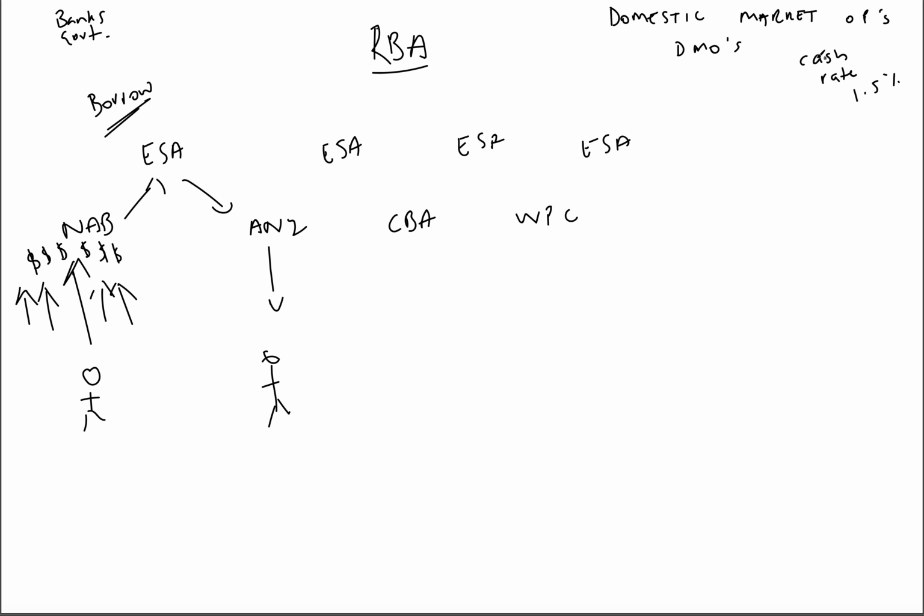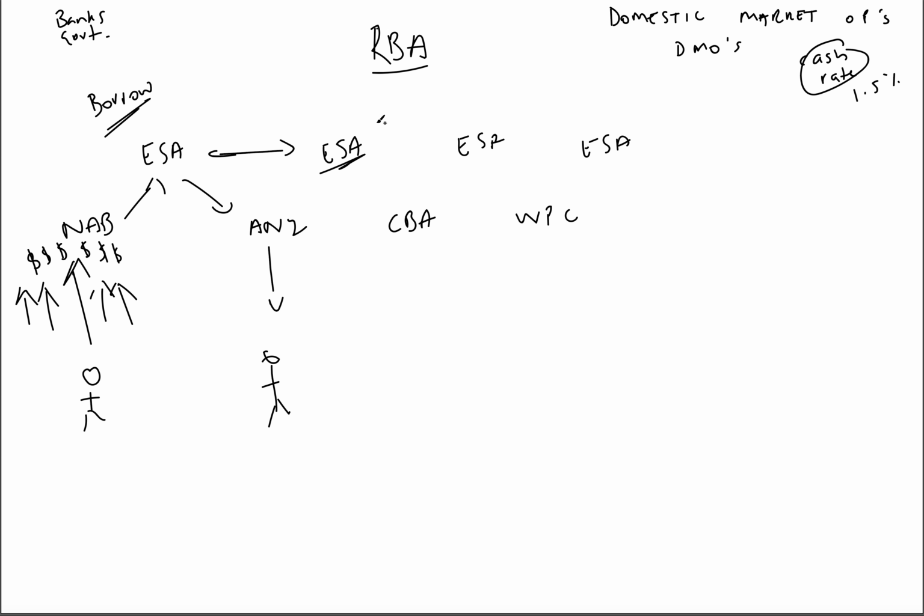And the rate of interest that they borrow at is our cash rate, which we know is 1.5%. So they'll borrow those funds from other banks. Let's say the ANZ has a surplus in their account, perhaps they'll lend through the overnight market to NAB, and they'll charge a rate of interest of 1.5% per annum.